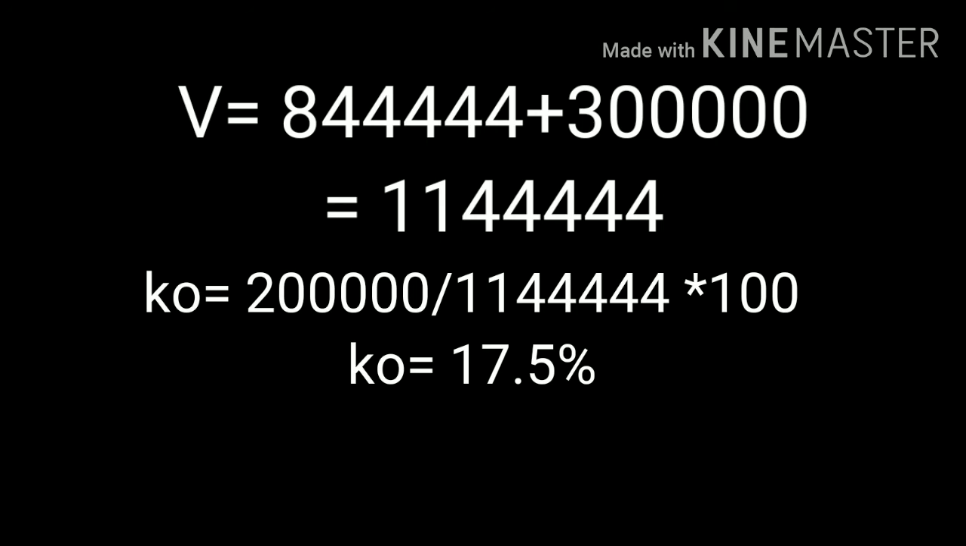KO is equal to EBIT divided by V and EBIT is 2 lakh. So 2 lakh divided by 11,44,444 into 100 and answer is 17.5%. Case 3. Value is equal to E plus D. E is equal to earnings available to equity shareholders divided by equity capitalization rate.